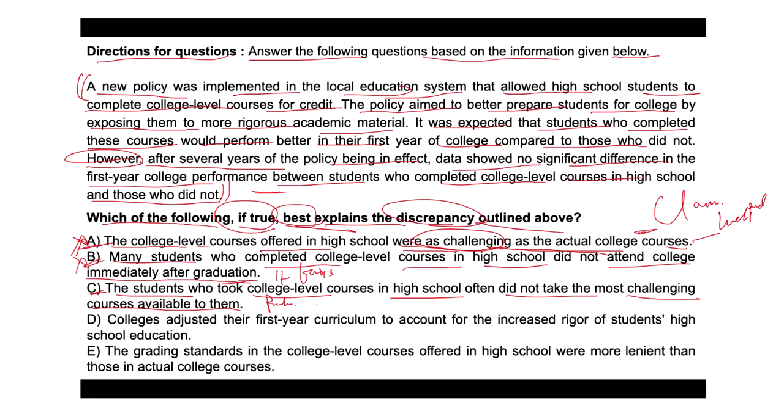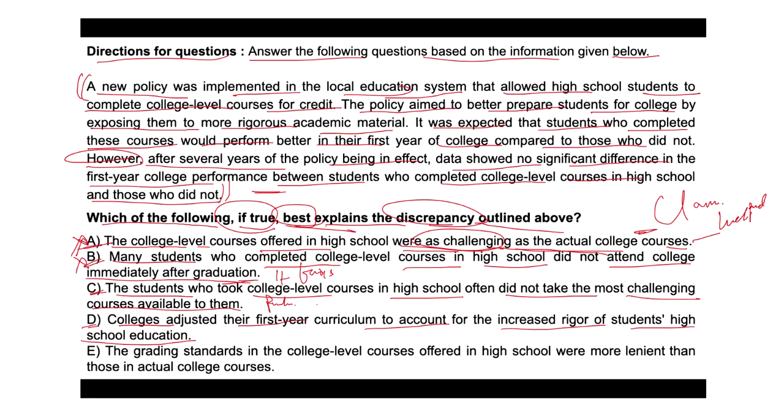Colleges adjusted their first year curriculum to account for the increased rigor of students' high school education, right? So, here it explains that colleges raised the difficulty, isn't it?